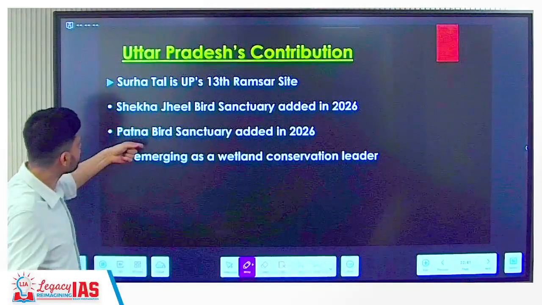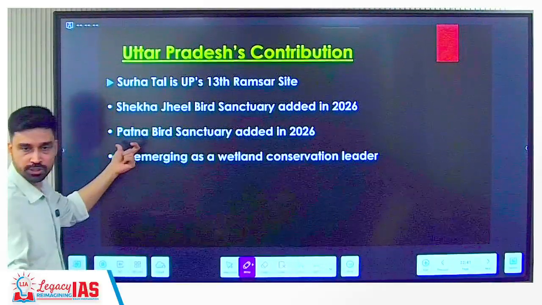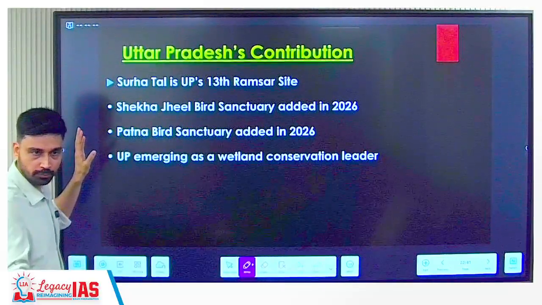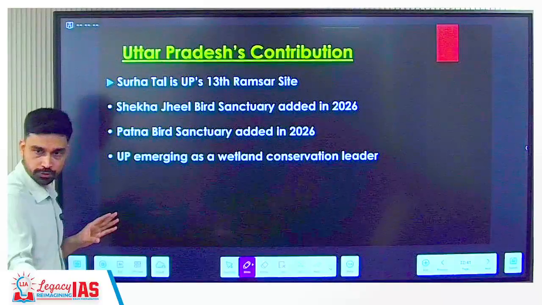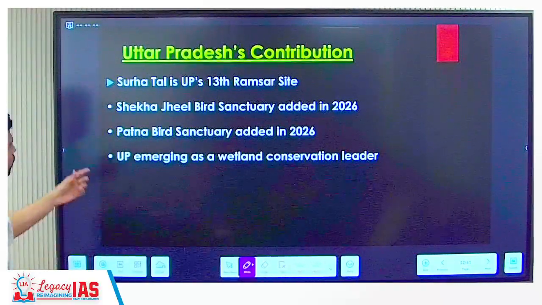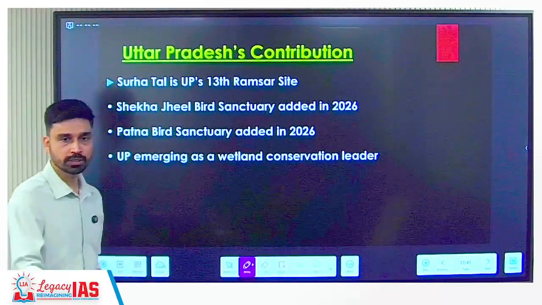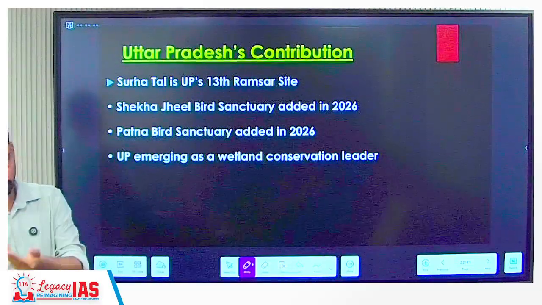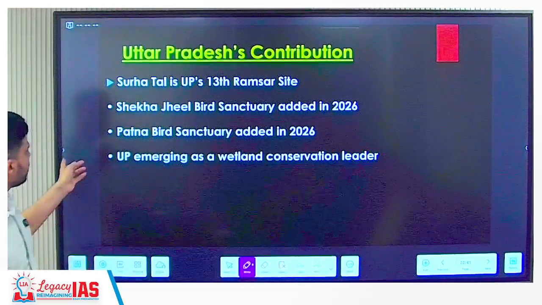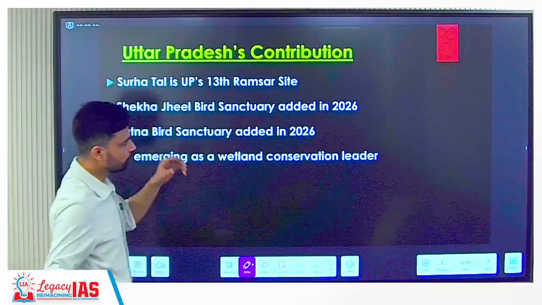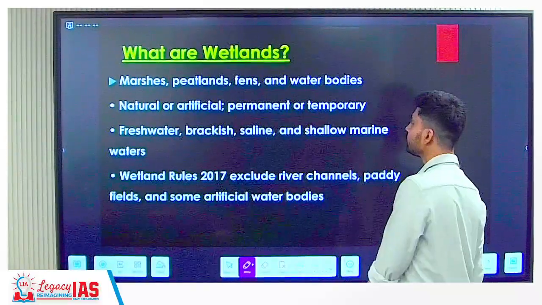This is where confusing questions can be asked, because Patna is in which state? Bihar, the capital of Bihar. But Patna Bird Sanctuary is in which state? Uttar Pradesh. So you have a small town Patna there also. A bird sanctuary question can be asked next year in UPSC: Patna Bird Sanctuary is located in which state? Most people, if they have not studied, would mark Bihar. But where is it located? Uttar Pradesh. So one of the largest numbers of Ramsar sites we have is in Uttar Pradesh.